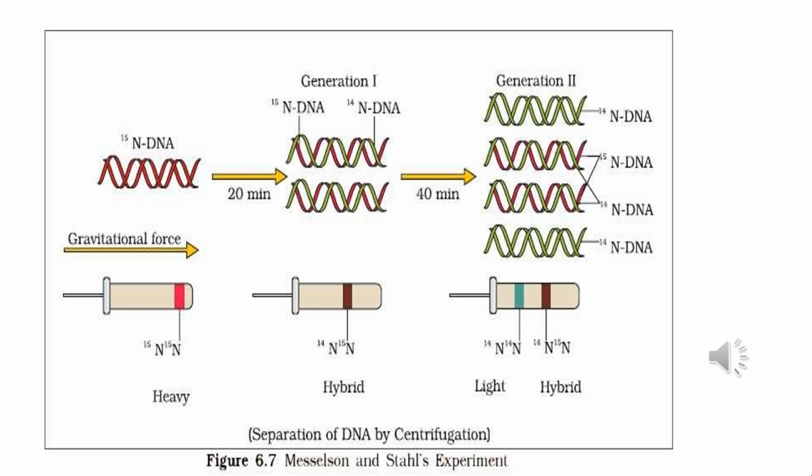So this is showing that first we have taken the first generation N15, then we have taken the solution N14, then one strand is red and one strand is green, showing N15 and N14. After 40 minutes, the parental strand N15 and N14, which were present as hybrids, were again grown in ammonium chloride N14 medium. Then two strands are both N14 and two strands are hybrid. As we go on to the next 60 minutes, 80 minutes, the number of normal N14 strands will keep increasing and the number of hybrids will keep decreasing.